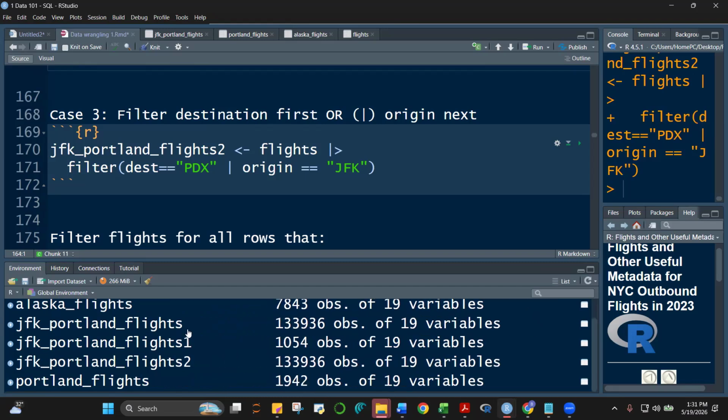Notice, class, the original one and the second one are exactly the same. So it tells us, class, that it doesn't matter whether you put the destination first and then the origin. It doesn't matter which comes first there.